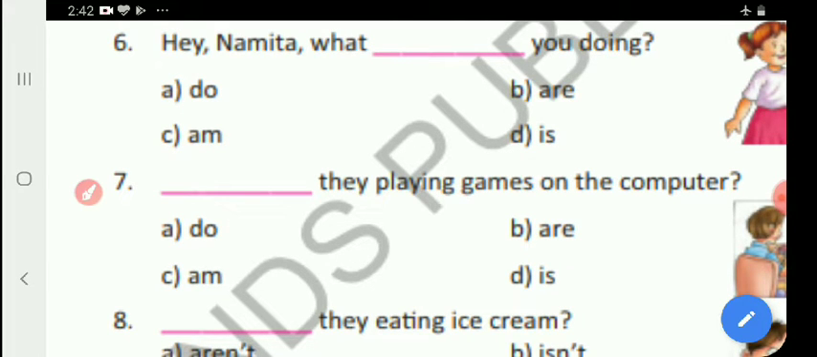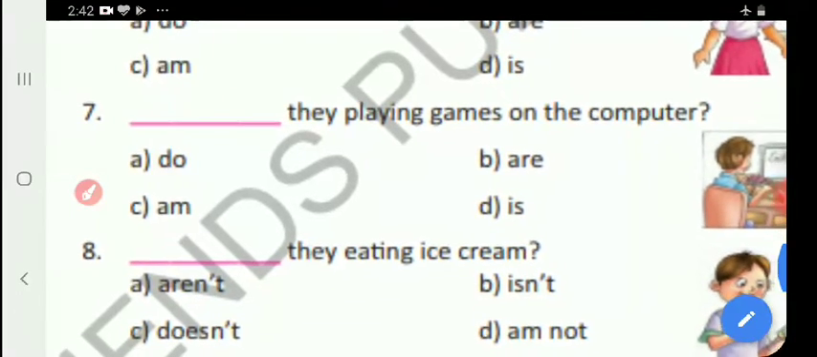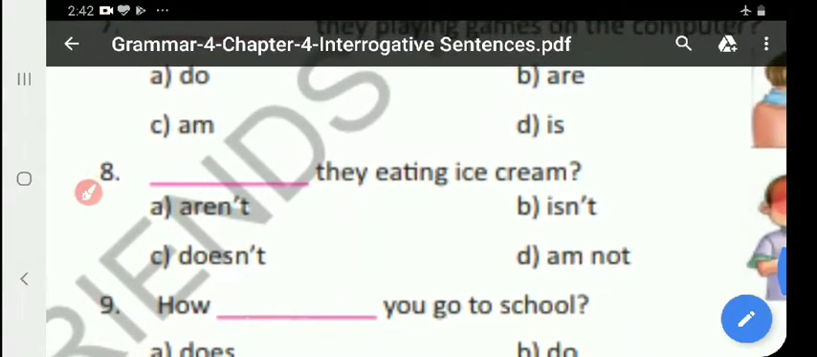Question number 8. They eating ice cream. Here is the contracted form, isn't it? Contracted form of the verb. That is, aren't they eating ice cream? Since the subject is plural, we are taking the short form of are not, that is, aren't. Aren't they eating ice cream?